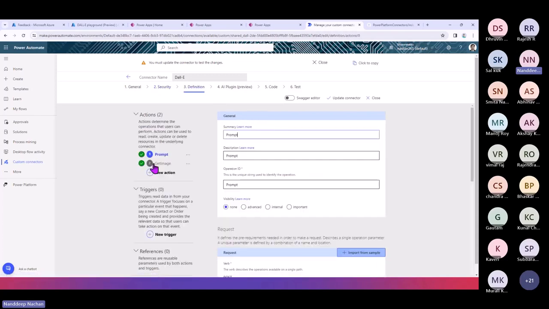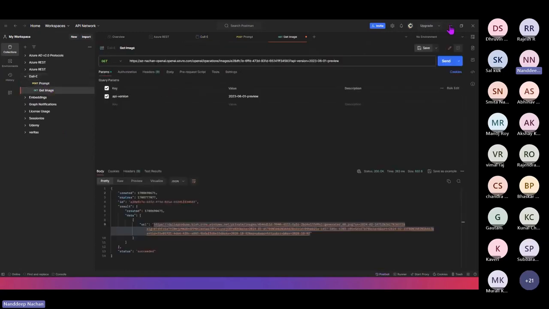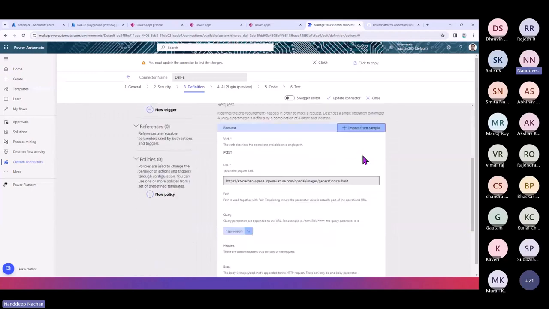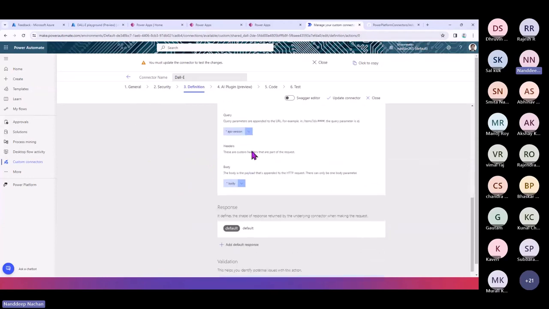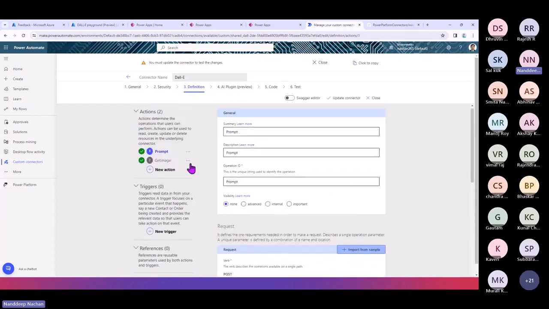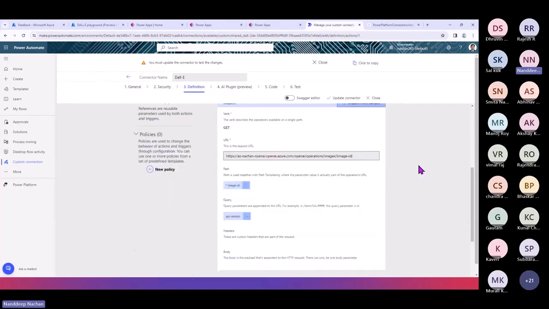In the definition, you can see that these are the two things which we have seen in Postman, which are the prompt and get image, being shown here. So we do have two actions here, prompt and get image. To the prompt, we are just making a post call to our Azure OpenAI, passing on information like the API version and the body, which contains your entire text that you want to generate. And then the get image is a simple one. It is a kind of a get request, which will just accept the image ID and go ahead and generate the image.